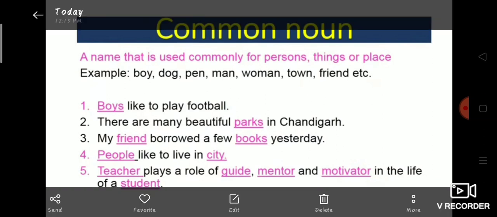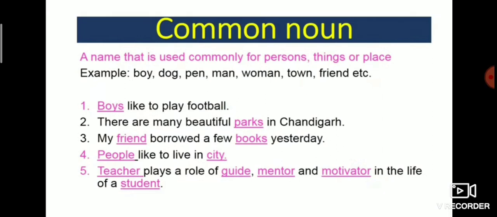Now let's see some examples. First example: boys like to play football. Here, boys is a common noun because it denotes the whole group. We can't say a particular person's name. So boys is a common noun.